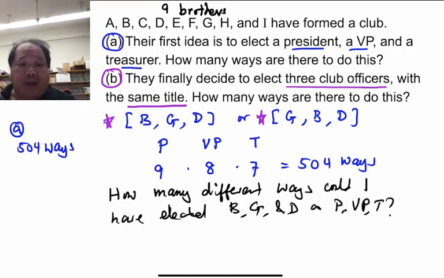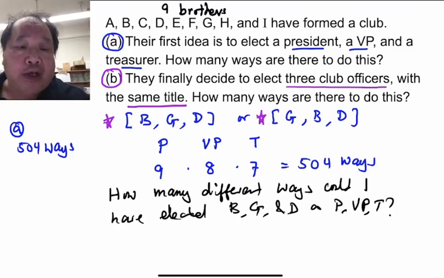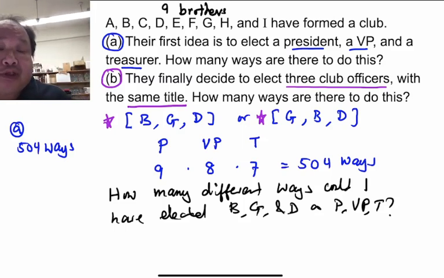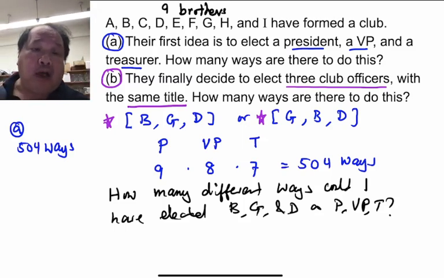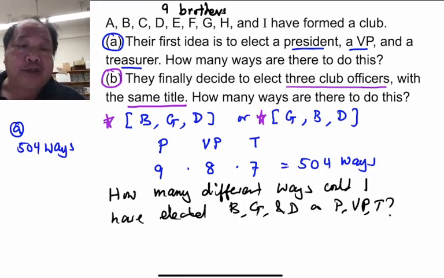And I want to solve that problem because that's going to tell me how much I overcounted in going from A to B. So we want to figure out how many different ways I could have elected B, G, and D, just the 3 of them, to those 3 positions. Pause the video and then go all the way through to the answer for B.